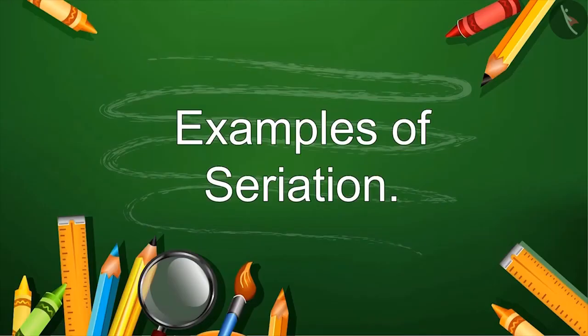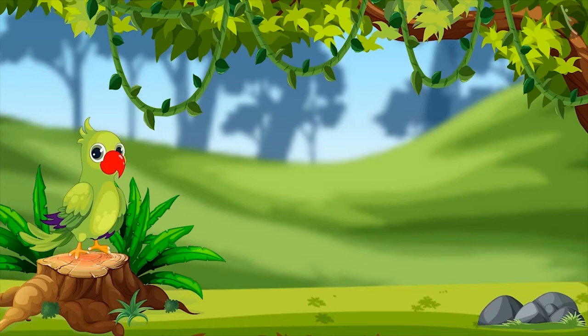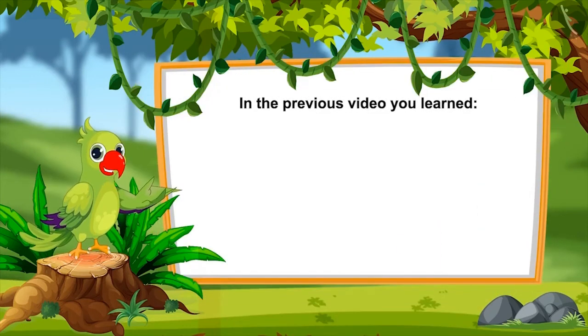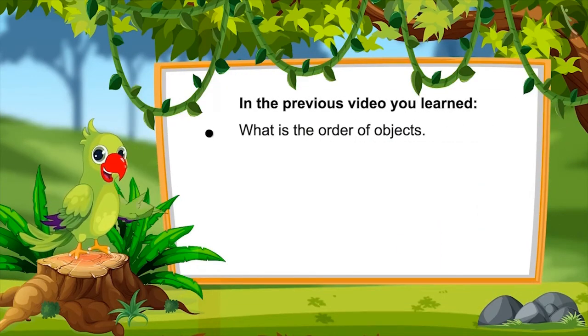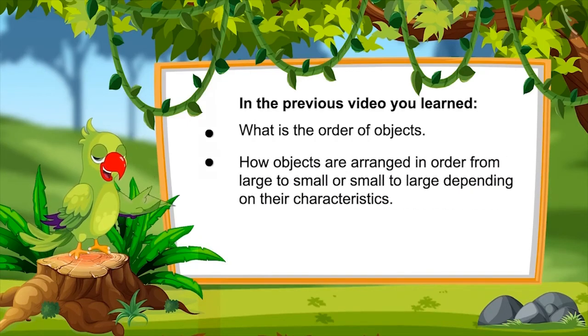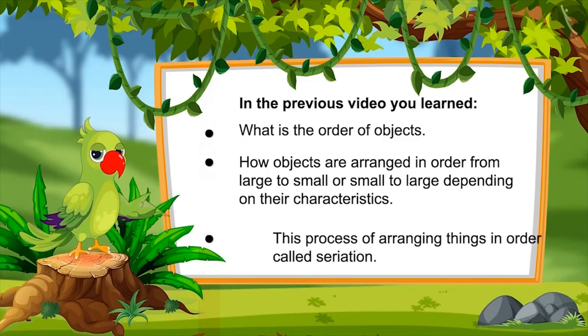What are the examples of seriation? So children, in the previous video you have learned what is the order of objects. Based on the characteristics of the objects, how they are arranged in large to small or small to large order.